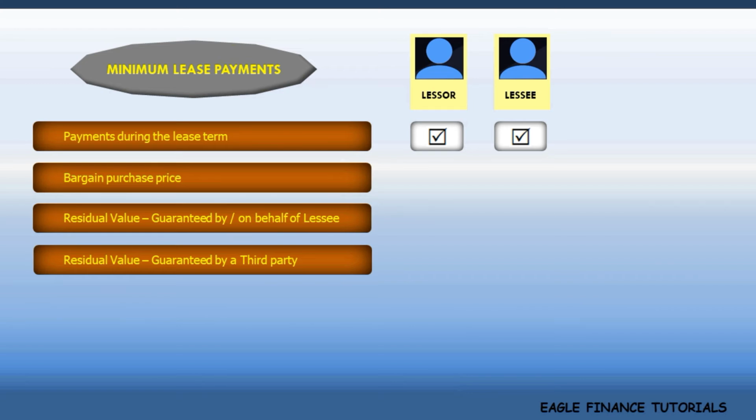This is also relevant for both of them. Residual value guaranteed by or on behalf of lessee. This is also paid by the lessee's group and received by the lessor, thus relevant for both the parties.